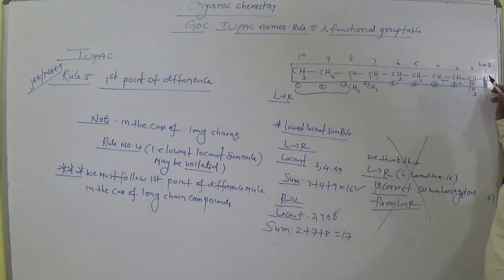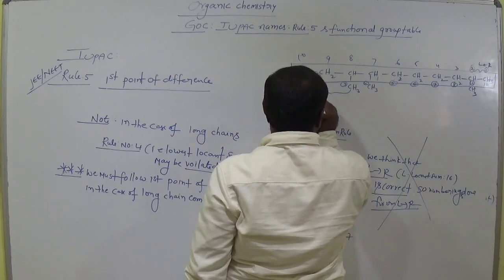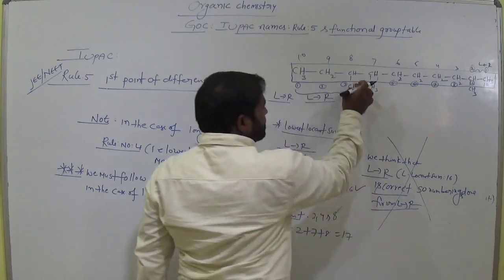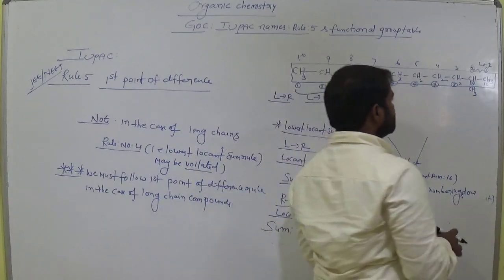But here from right to left, the substituent is very near to this first carbon, am I right? This is first carbon, second carbon. The substituent is here at second carbon. From right to left, this is right, left to right, am I right? Left to right, the substituent at third carbon.